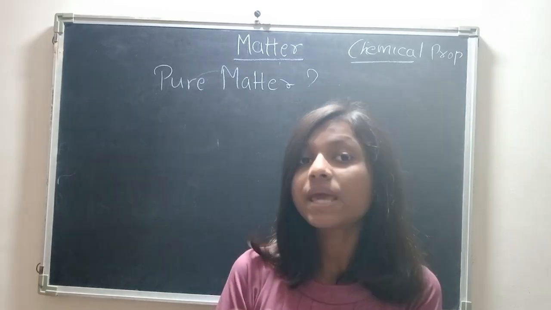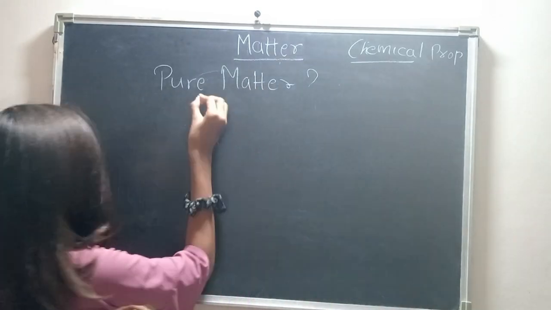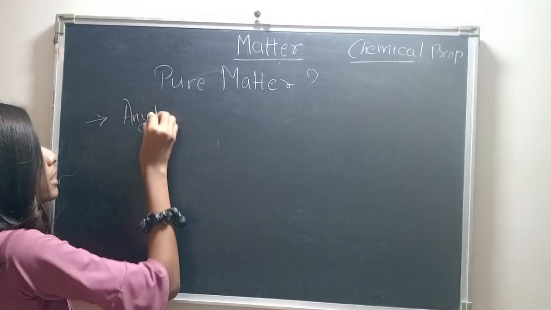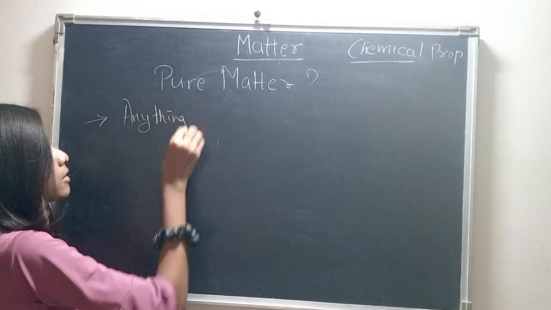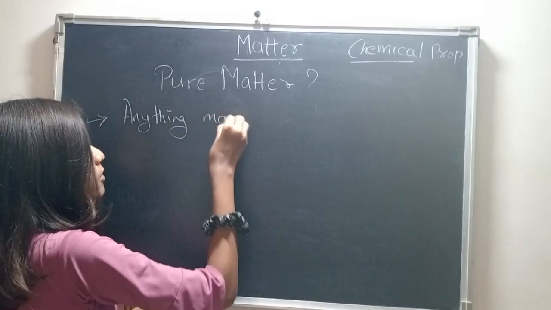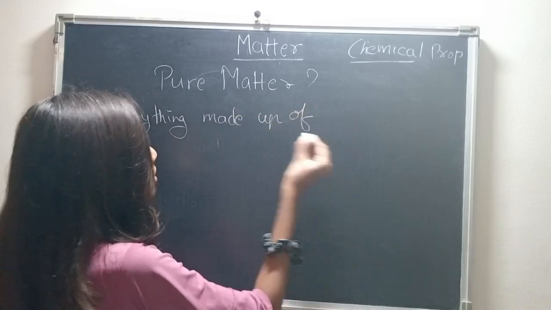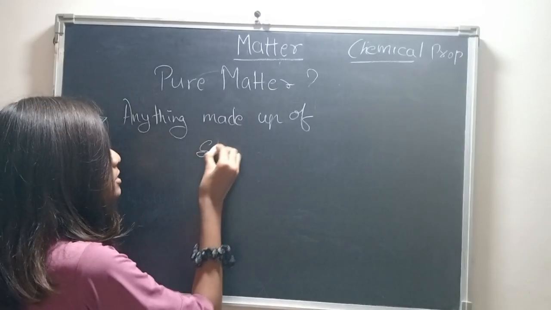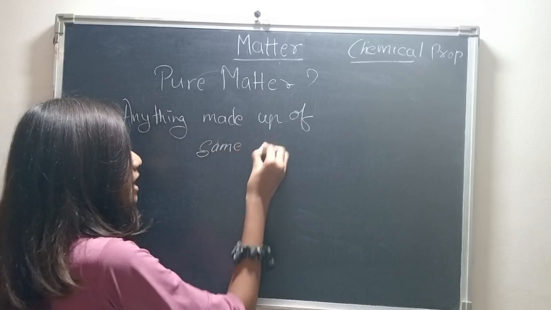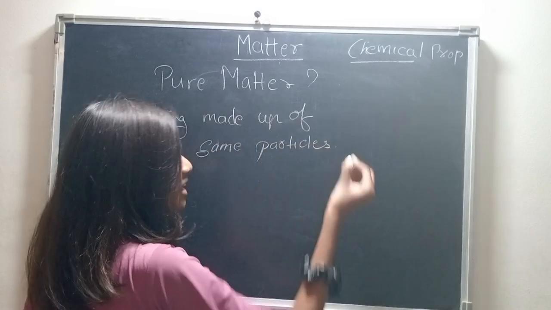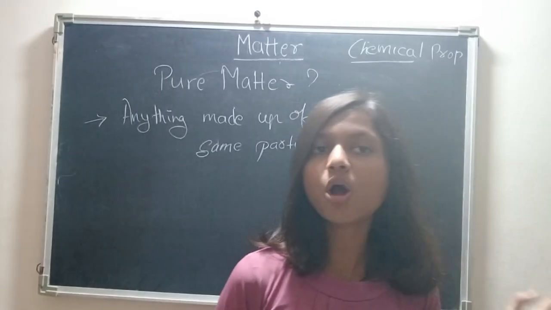Matter made up of same particles. Pure matter means anything... a normal human being.